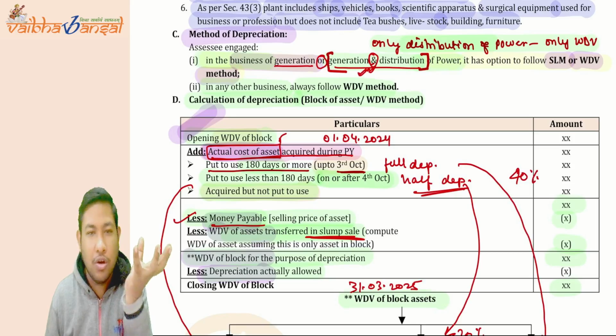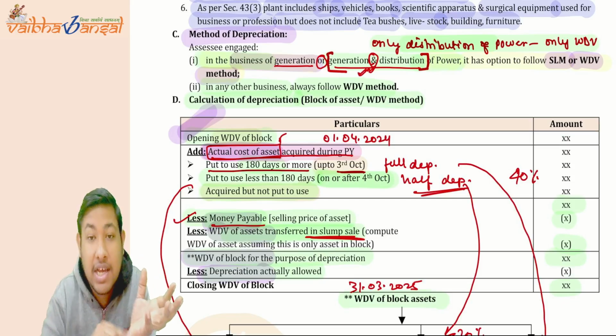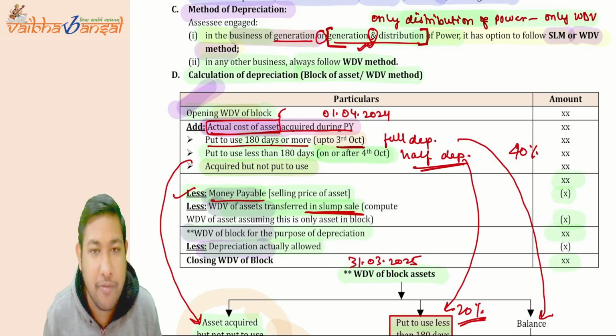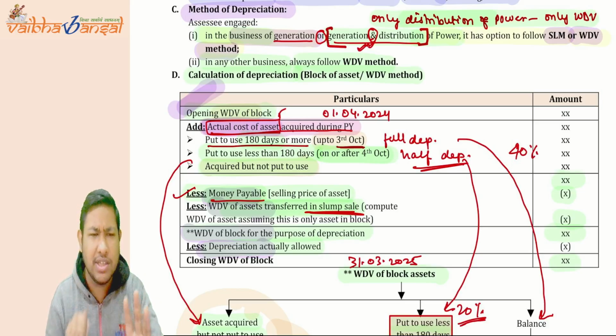Now, what was the calculation of depreciation? See, you have to take the opening WDV and the actual cost of the asset. Actual cost of the asset, we have studied in section 43. We have discussed all those 13 points, after which only 3 points were left.